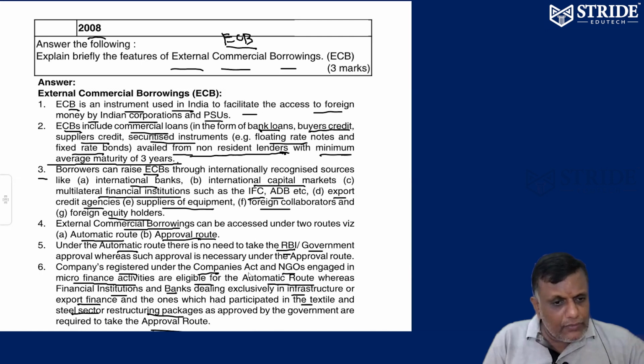So NGOs, companies registered under the Companies Act and microfinance institutions get ECB funds through the automatic route, with no government or RBI approval required. Those others have to go through the approval route.